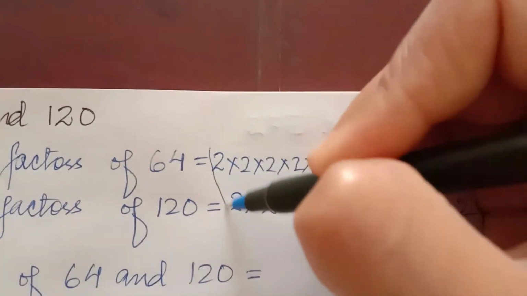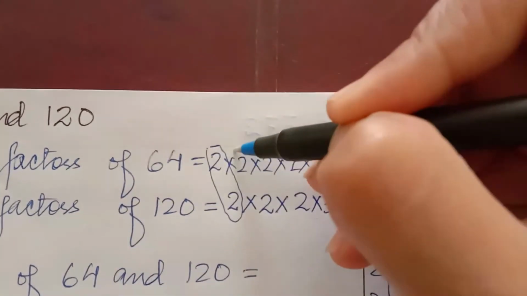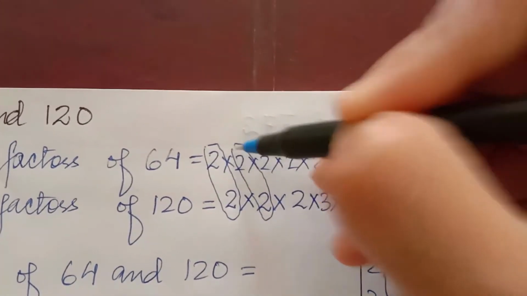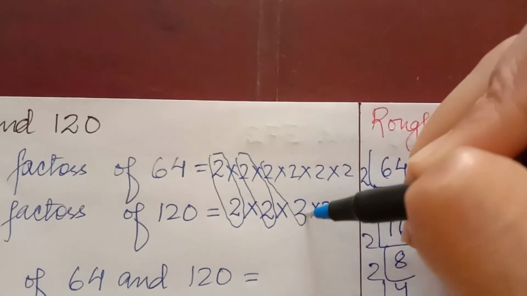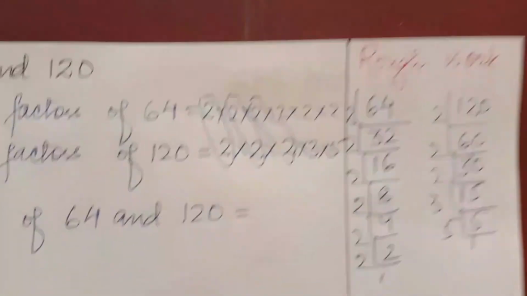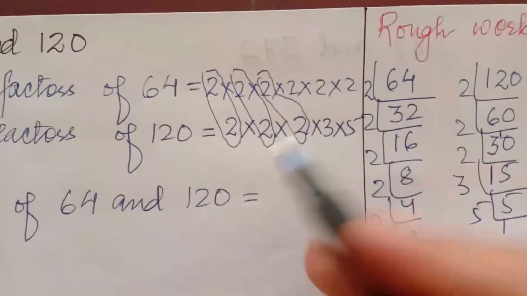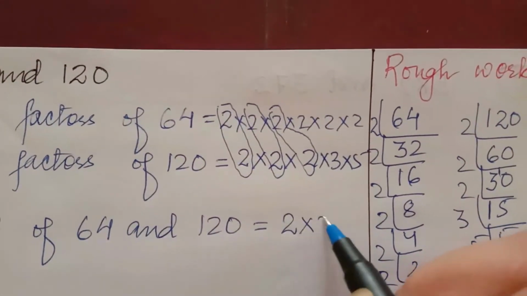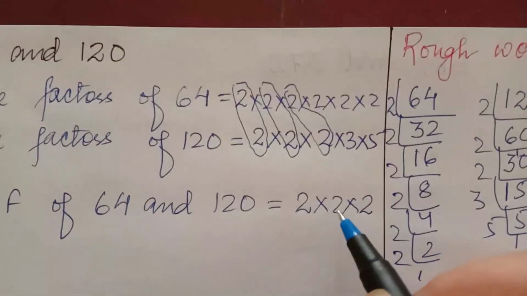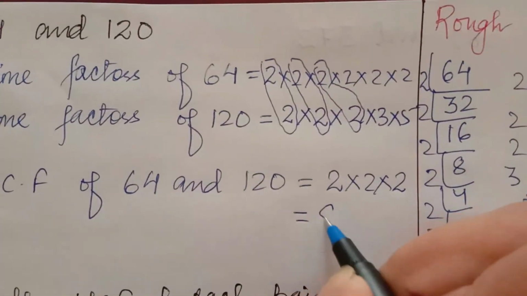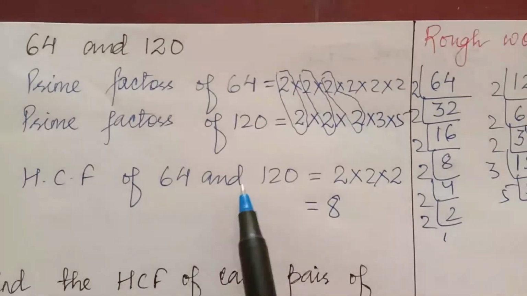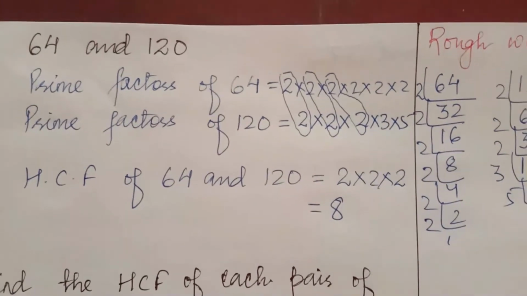So you have to mark here 2, 2, 2. Okay, so remaining we don't have. So here the answer is 2 into 2 into 2. 2 2s are 4, 4 2s are 8. So HCF of 64 and 120 is 8.